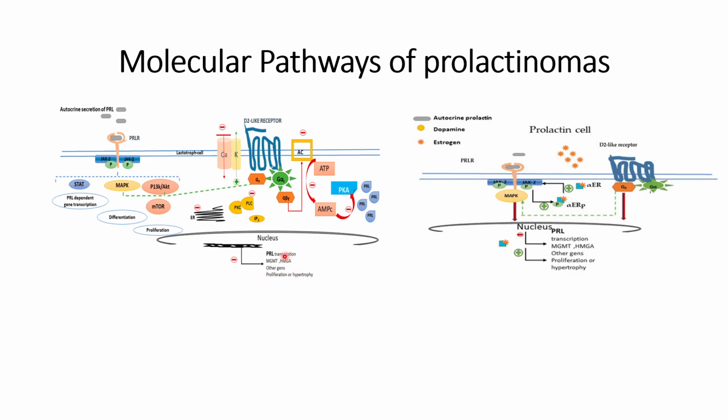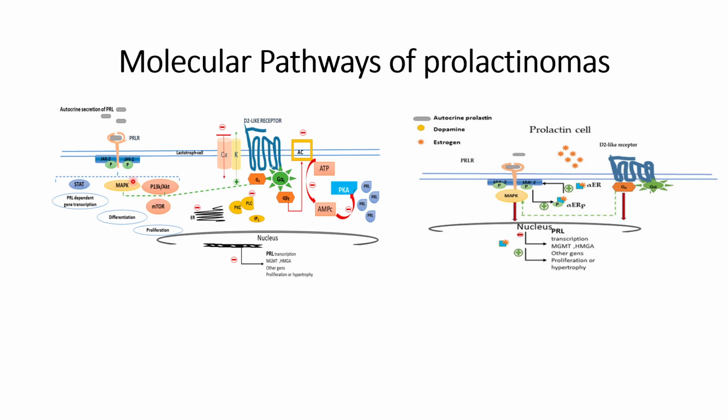PRL gene expression, known as prolactin gene expression, is responsible for the normal functioning of prolactinoma. After weeks, it will also inhibit the ATPase cycle, the adenine cycle, which is also producing PRL, that is prolactin. And after some time, these D2 type receptors will also affect signaling pathways such as the MAP kinase pathway and the PI3K AKT pathway.